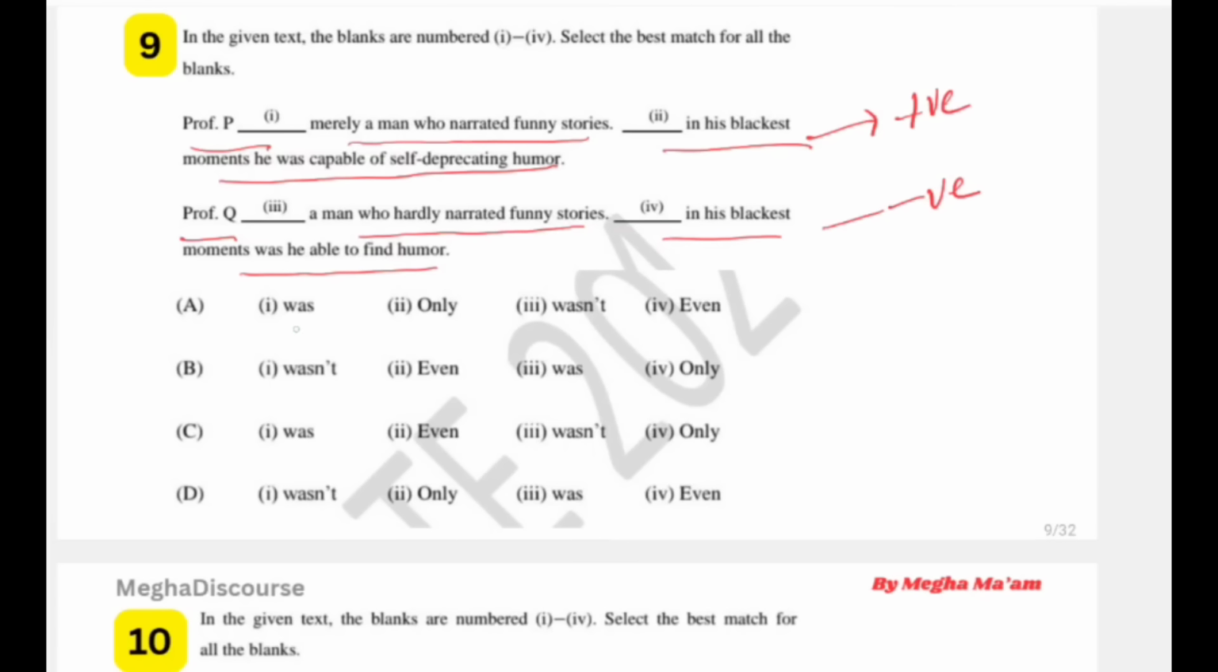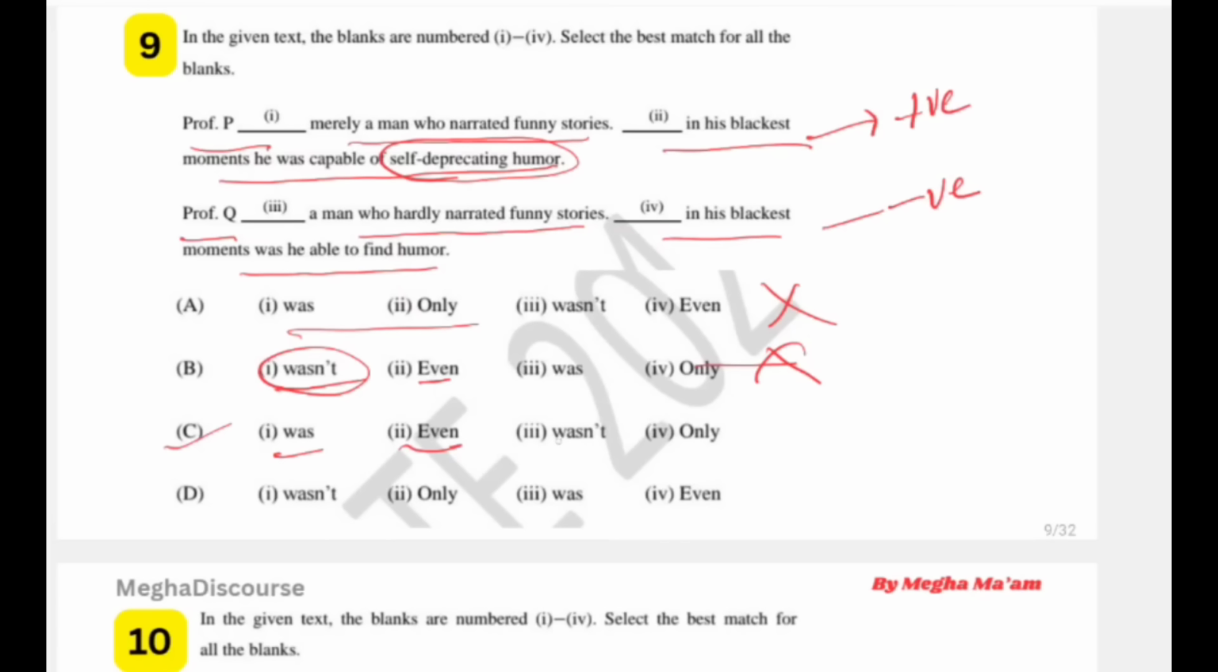Professor P was merely a man who narrated funny stories only in the blackest moment. No, he had self-deprecating humor. So only is not for Professor P. So the first option is not right. He was not merely that. So this is not the one. He was a man who narrated funny stories even in the blackest moment, he was capable. Okay, that is correct. That is the right one.